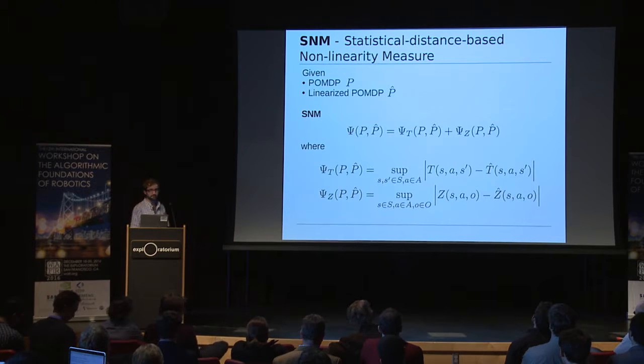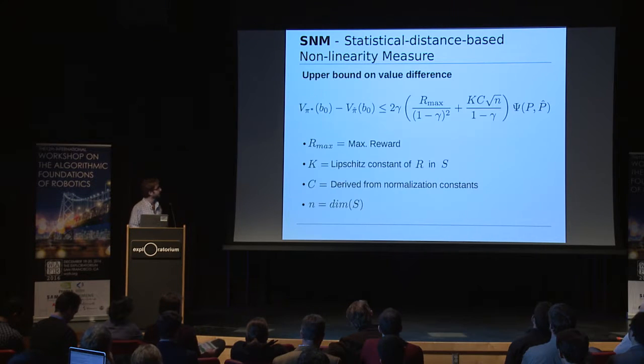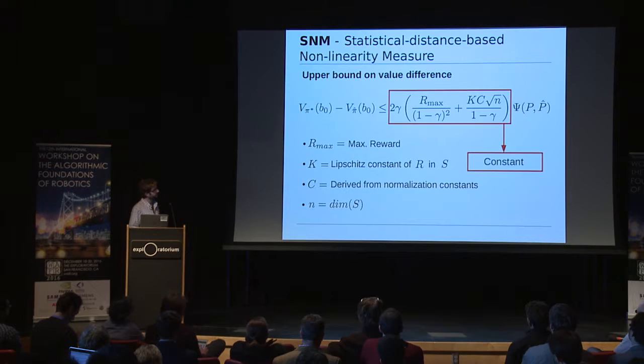Now, the nice property about this measure is that the difference between the optimal policy for the original model and the linearized model is upper bounded by a function linear in SDM, where this here is just a constant term given a particular POMDP problem. Note that here we're using SDM as a global measure.